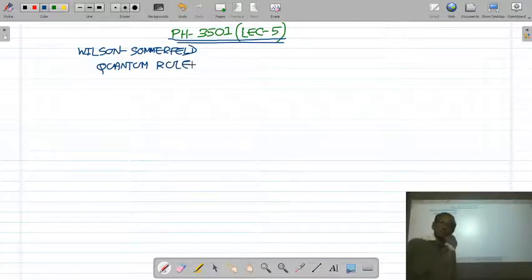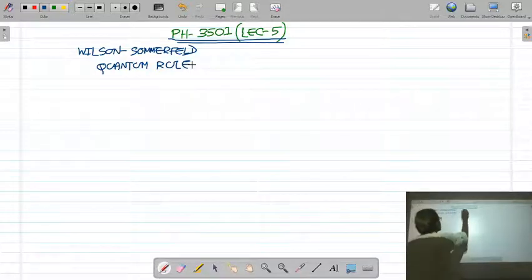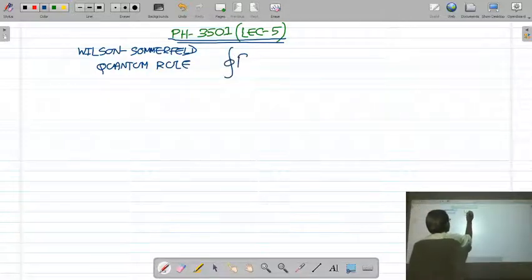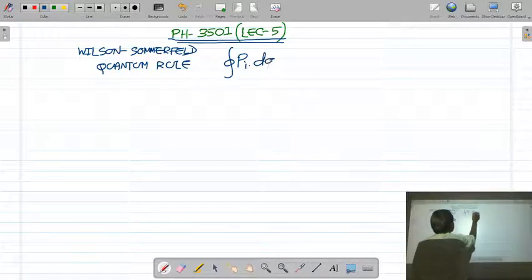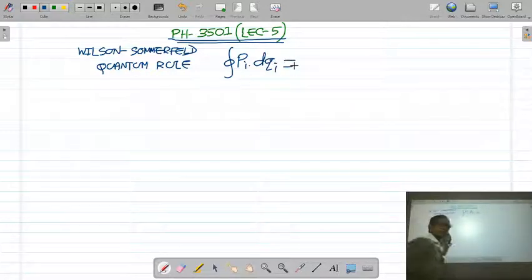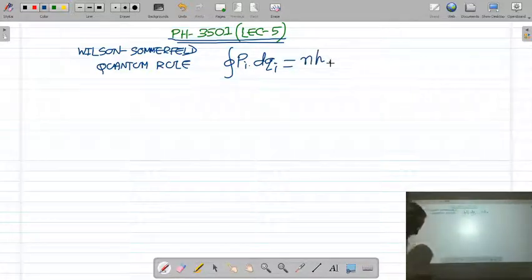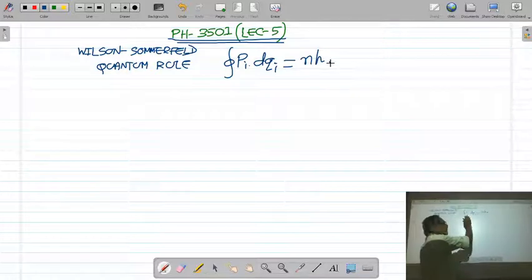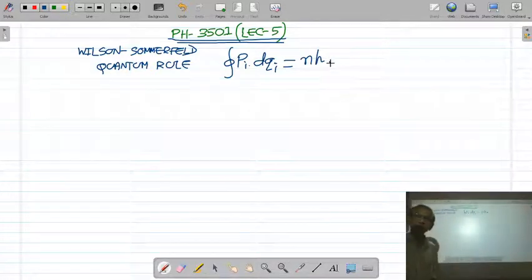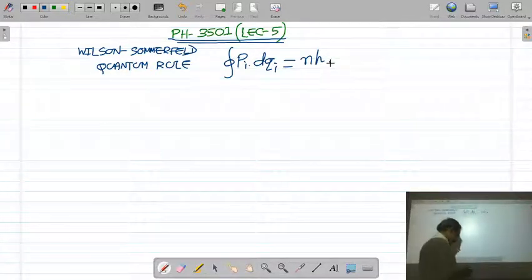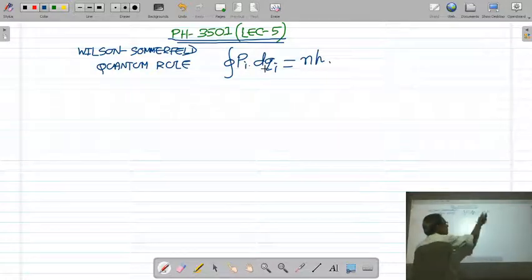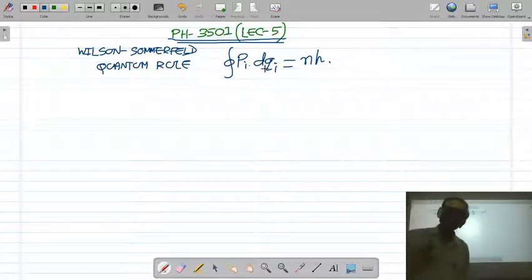According to the Wilson-Sommerfeld quantum rule, the value of each phase integral ∮ Pi dqi must be an integral multiple of Planck constant h. So this is the well-known Wilson-Sommerfeld quantization rule.